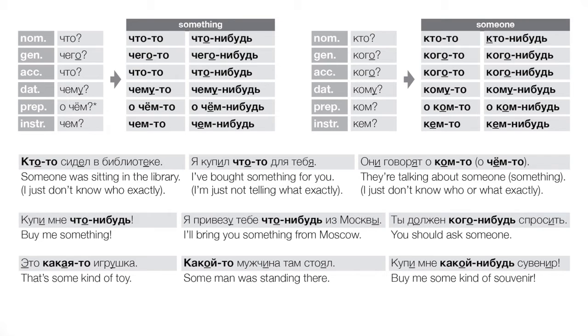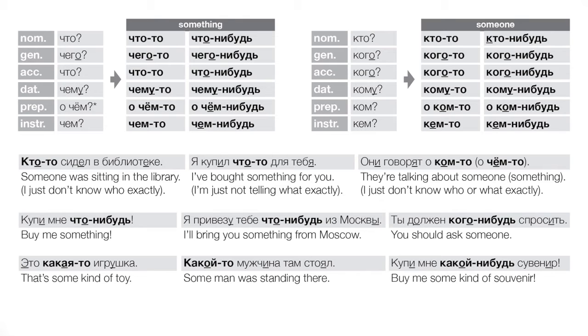Finally, они говорят о ком-то. Okay, so they're talking about someone. We're sure they're talking about someone, present tense. We just don't know who exactly. Or we could say о чём-то, right? They're talking about something. We know that for a fact, but we don't know the specifics. So we use то. Okay, now some examples with нибудь.